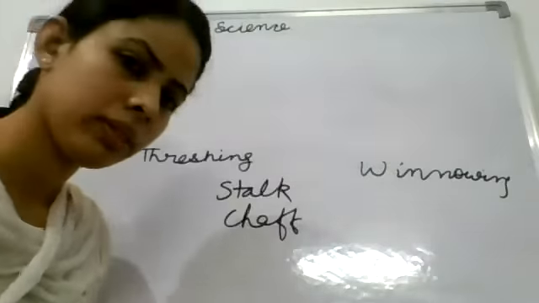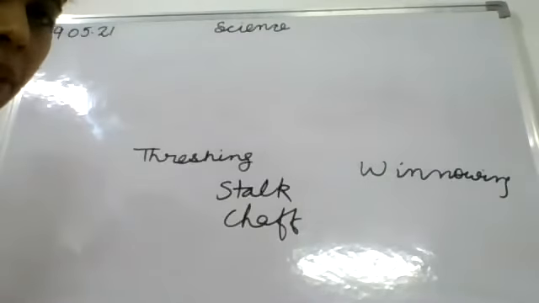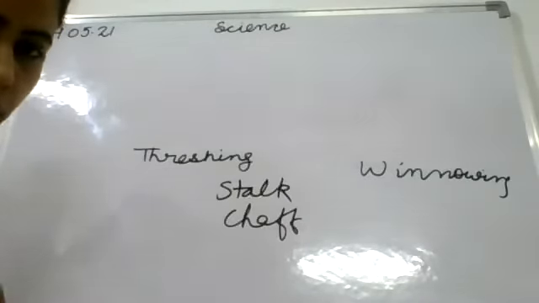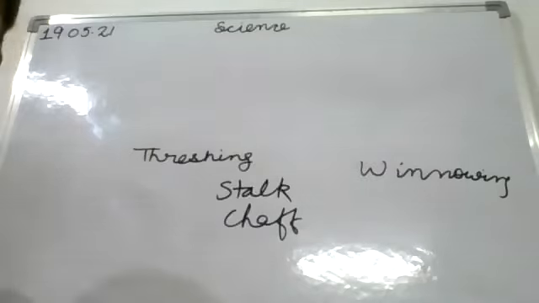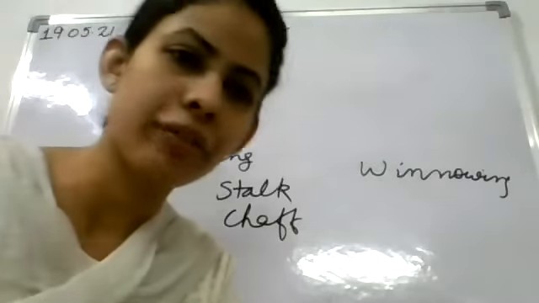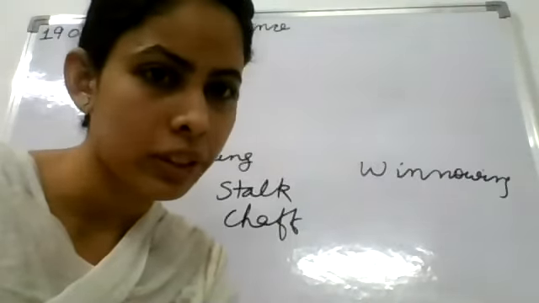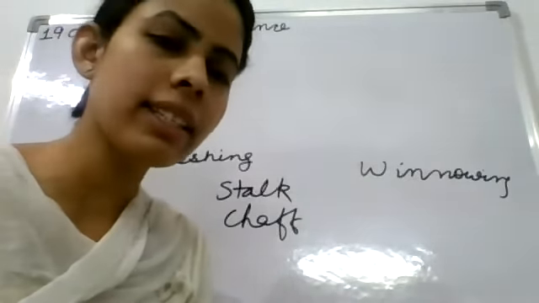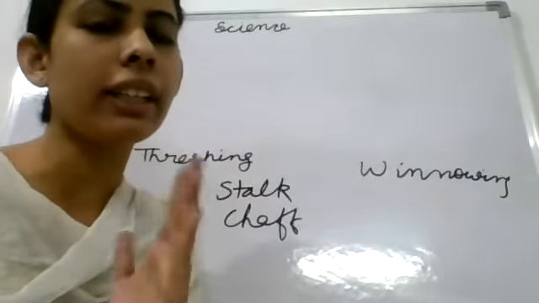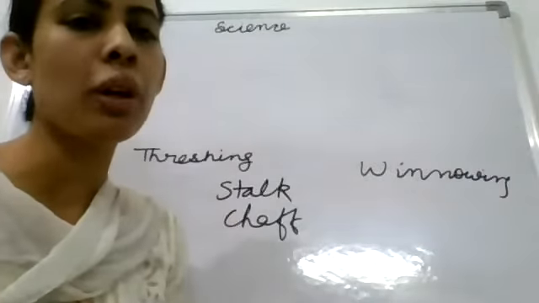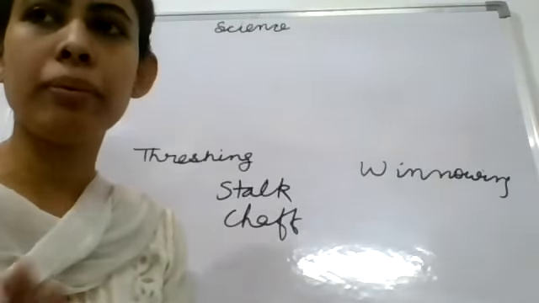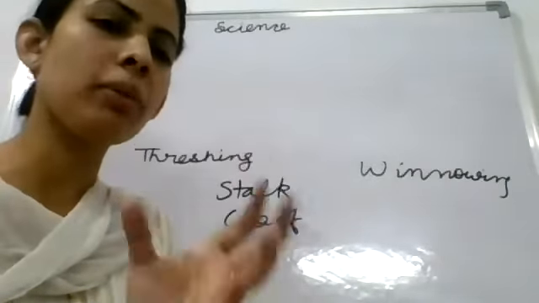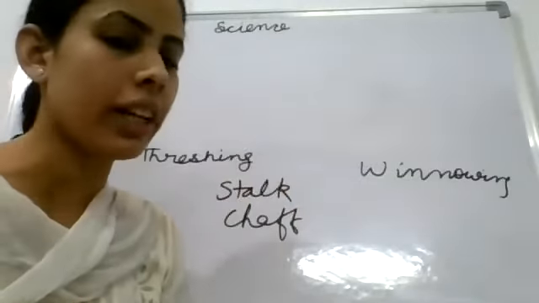Ma'am, I wanted to ask, is the book wrong? Actually, you can also refer to the 6th class NCERT book. Ma'am, I have checked it, it is wrong. Yes, in the 6th class book it is given that the stalk is removed from the grains, and this process is called threshing.